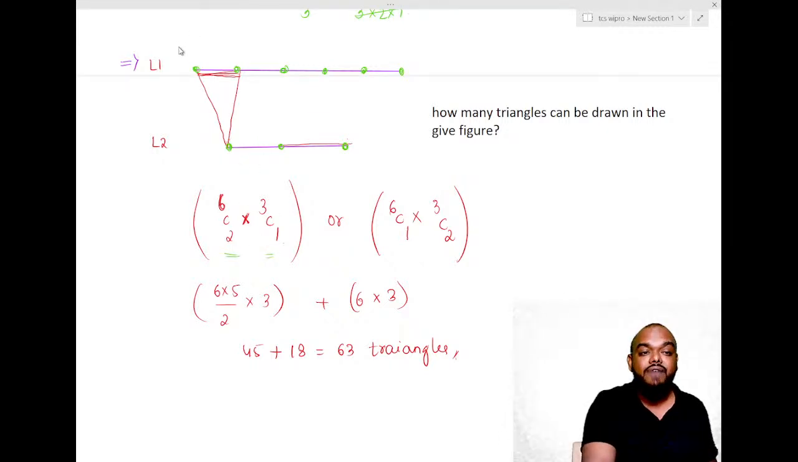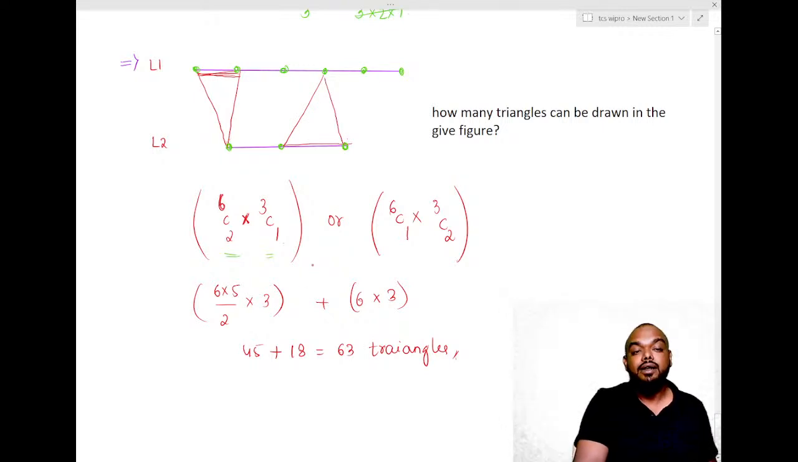What is the other way of drawing? I can select 2 points from the line 2 and 1 from the line 1. From the line 1, this time we are selecting only 1 point. Out of 6, we need 1 point, means 6C1. And from the second line, out of 3 points, this time we need to select 2 points. How do we do that? 3C2. 6C1 into 3C2. So this will give us the final answer, that is 63 triangles.